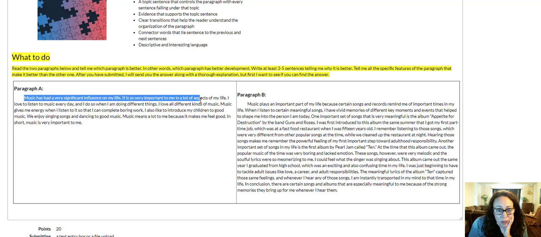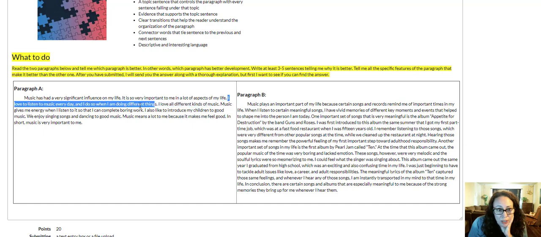Okay, now when we look at this paragraph over here, we can say, okay, very significant influence on my life. It's so very important to me, a lot of different aspects. I mean, that's so general and so vague, but this is kind of the topic. And then here's some explanation. I love to listen to music every day, and I do so when I'm doing different things. Okay, so that is a little bit specific, and so they're talking about how music helps them throughout their day, and they listen to it all the time when they're doing different things.